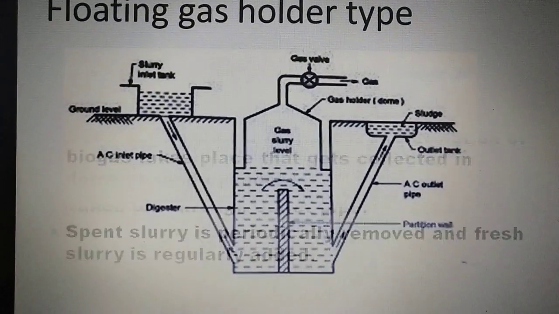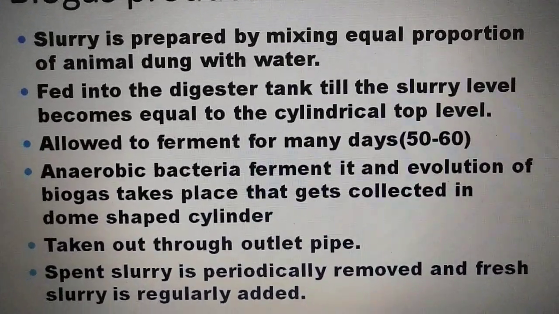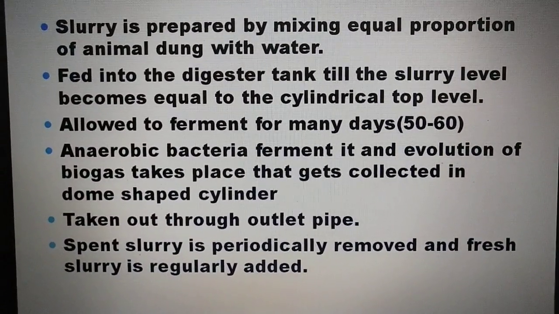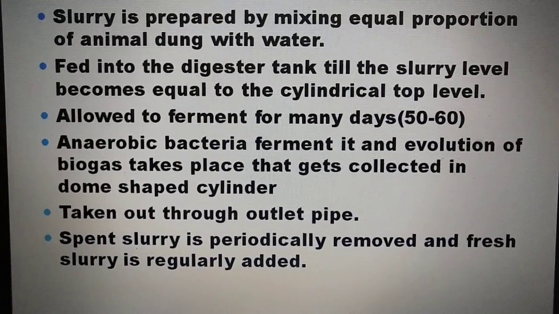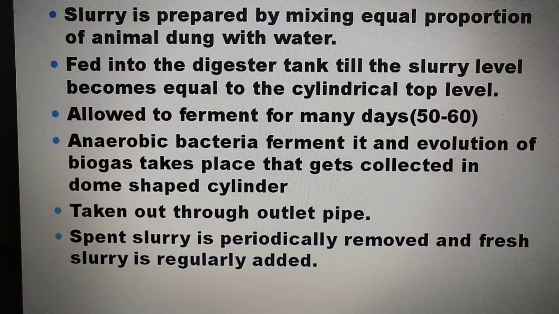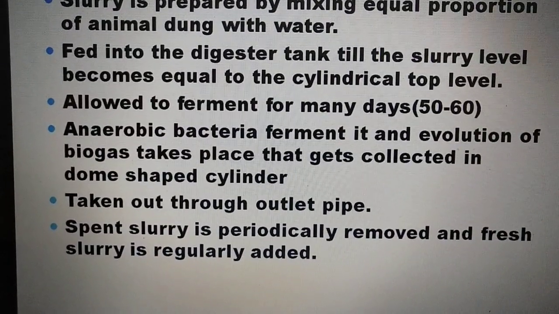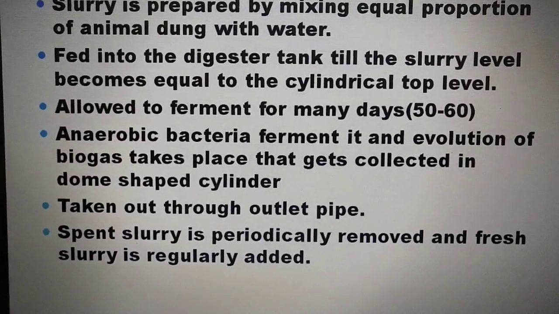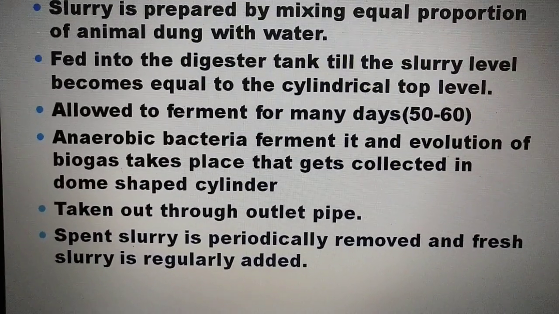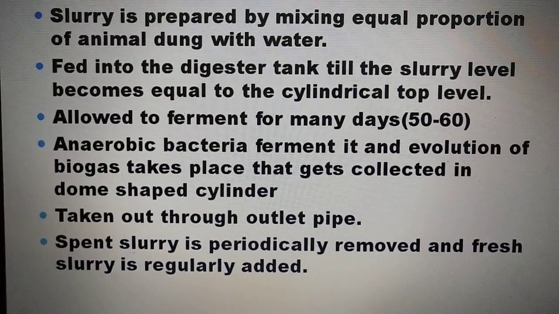Next, how is the working of the biogas, or how is biogas produced? Slurry is prepared by mixing equal proportions of animal dung with water. Then it is fed to the digester tank till the slurry level becomes equal to the cylindrical top level. Then it is allowed to ferment for about 50 to 60 days, and anaerobic bacteria start decomposing it, and the gas starts to evolve and gets collected in the dome shaped cylinder.